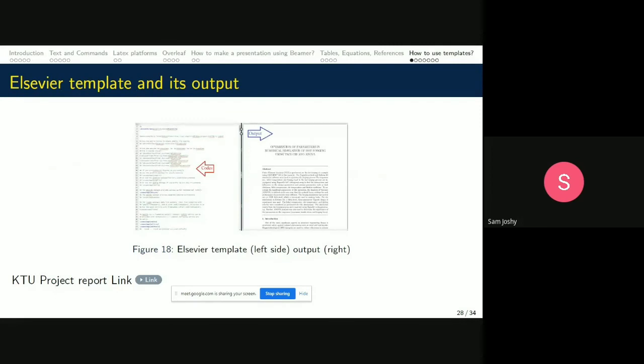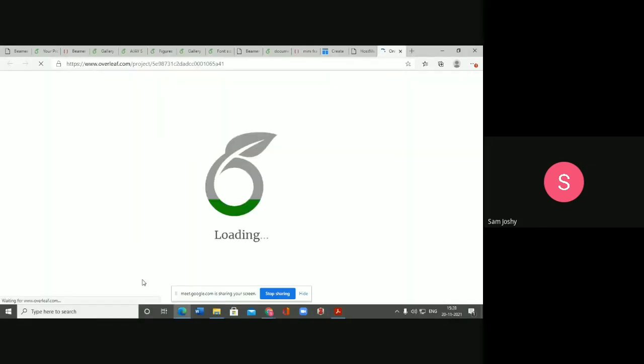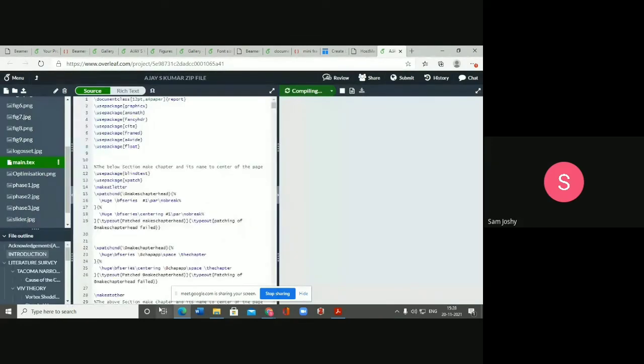So, for preparing an article, we have an Elsevier template. Elsevier template can be easily downloaded from their site. On the left side, we have the codes as we have seen earlier, and on the right side we have the output. And earlier, I have shown you that K2 project report link, and we have a quick view on there also.